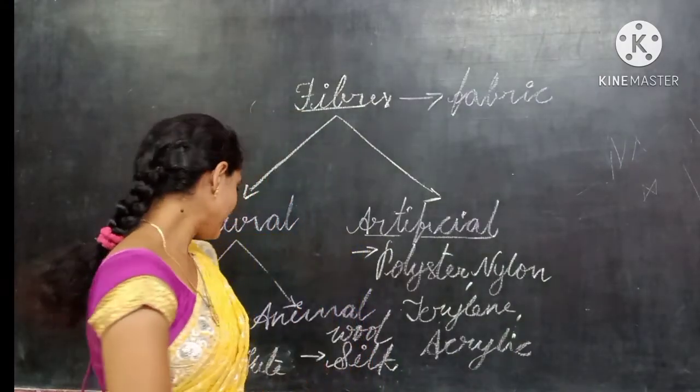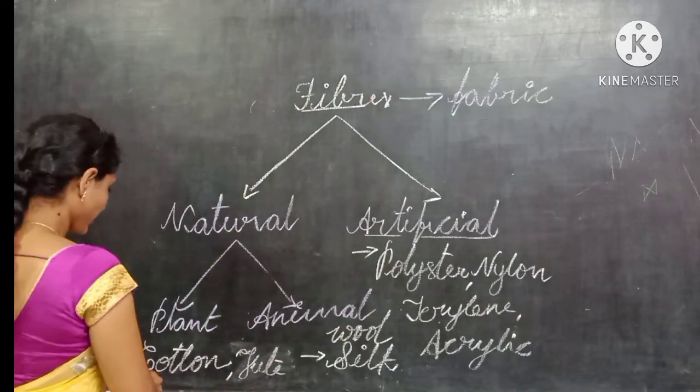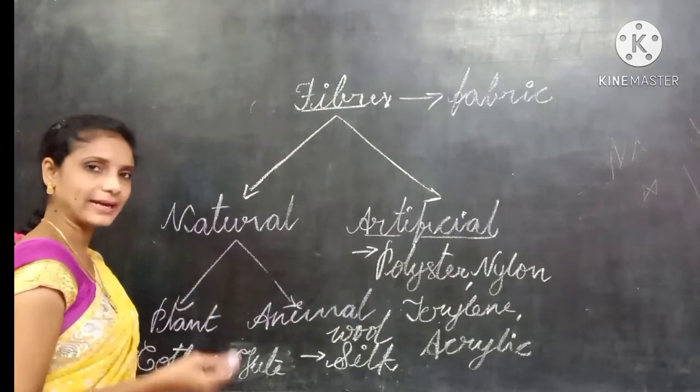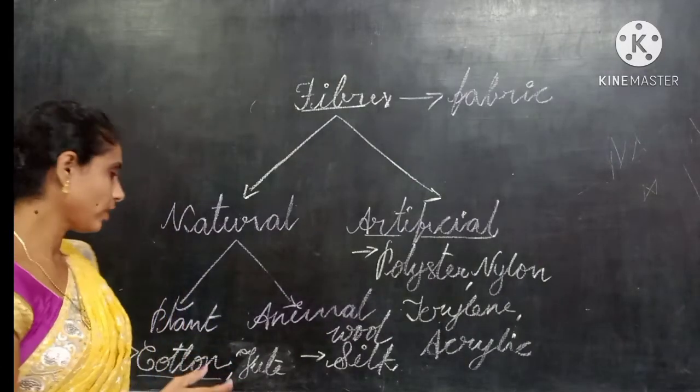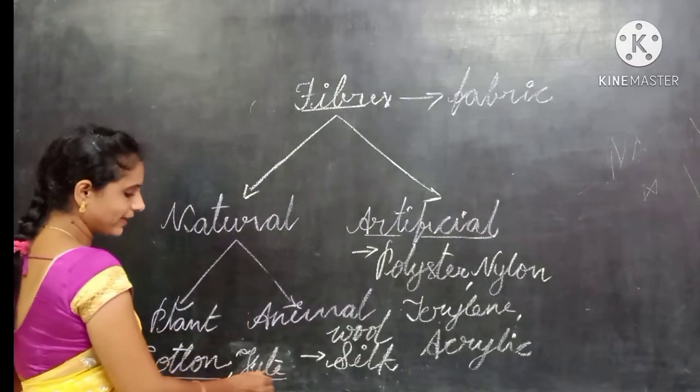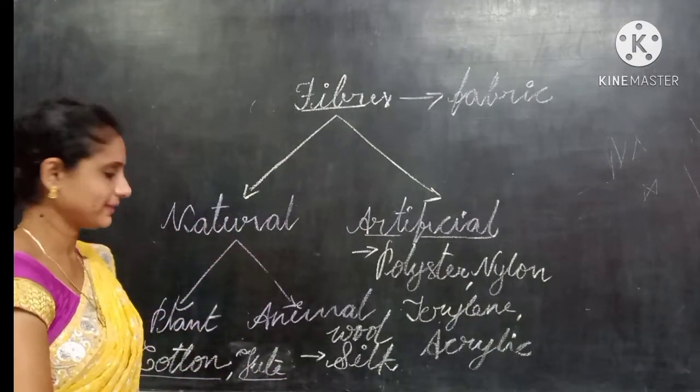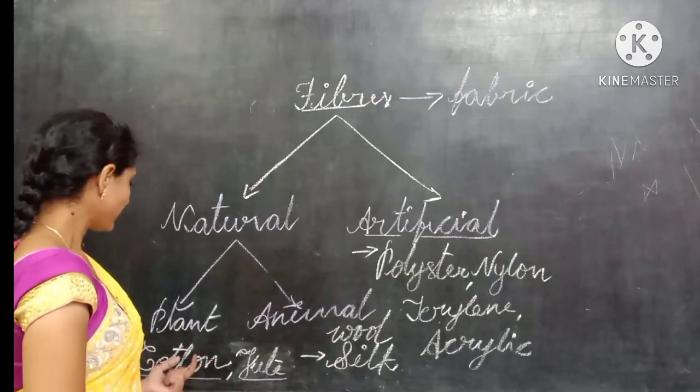So in our 6th class, we learned about how we get cotton from the cotton plants. We get cotton from the cotton bolls, and we get jute from the stem of the jute plant. So we discussed how we can get fibers.